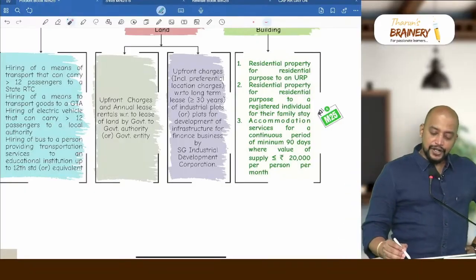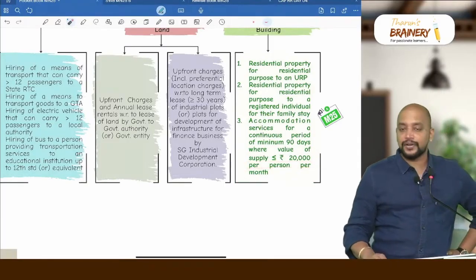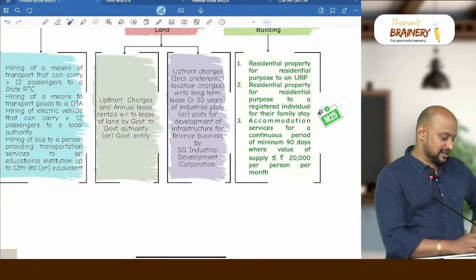accommodation service for a continuous period of minimum 90 days where the value of supply is less than or equals to 20,000 per person per month. Okay, so just 1 second.